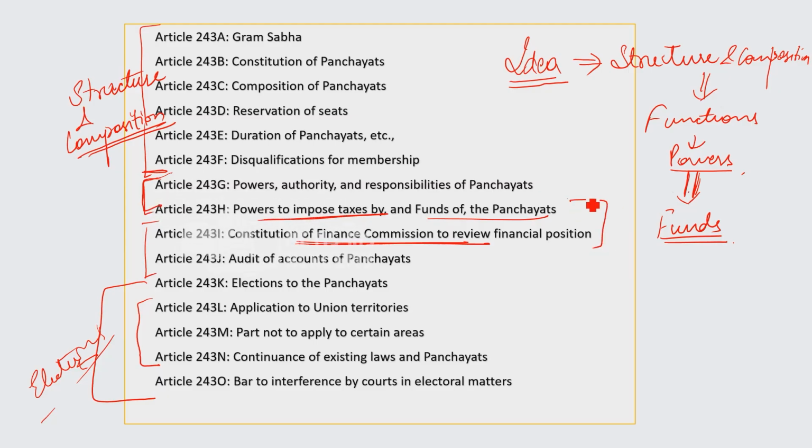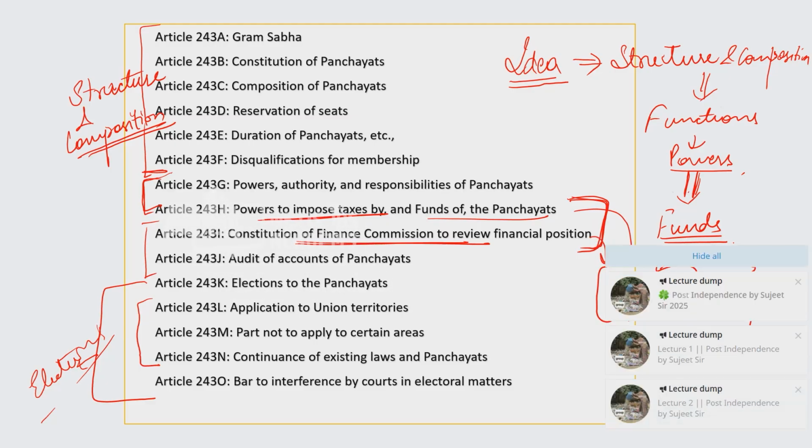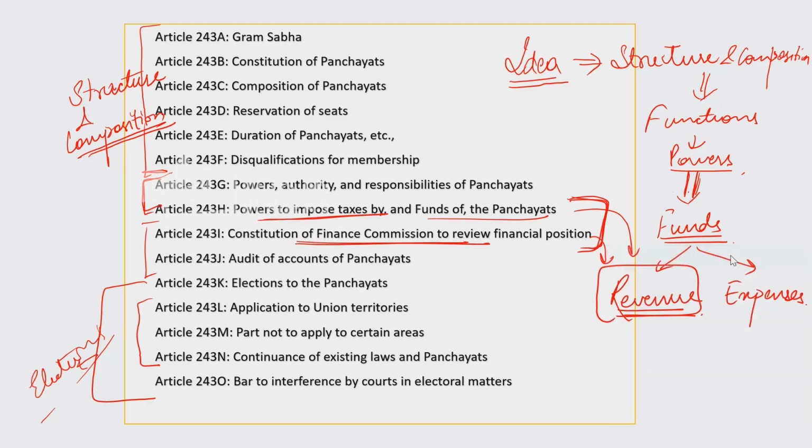For funds we have two sections: revenue, meaning from where they will get the finances, and then expenses. We have mentioned two sources of revenue: they can get their own, and they can also get from the higher levels. Then after this we'll see expenses.